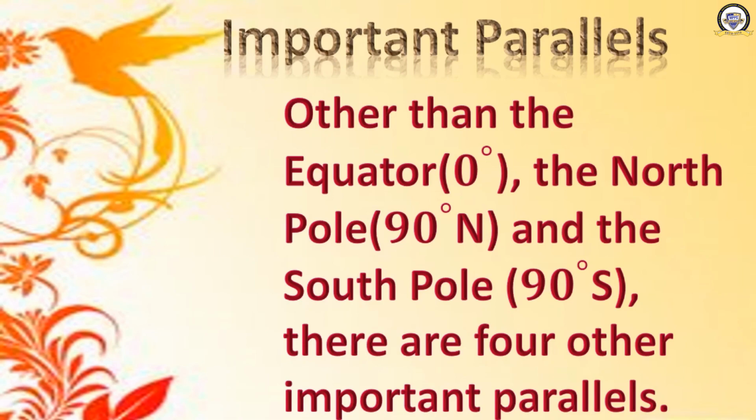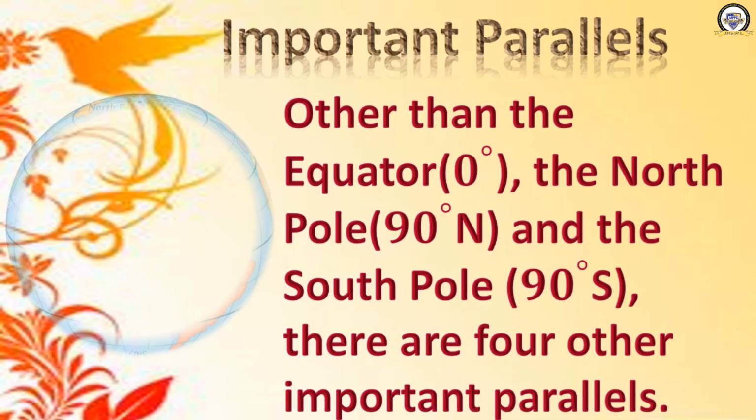Now you have seen the equator. What is the number of the equator? 0 degree. You have learned about the North Pole, the northern ending point of the earth. What is the numbering of the North Pole? 90 degree north. N means north. The South Pole is also at 90 degree. Is it north or south? South. Clear? These 3 are major parallels and there are 4 more important parallel lines.